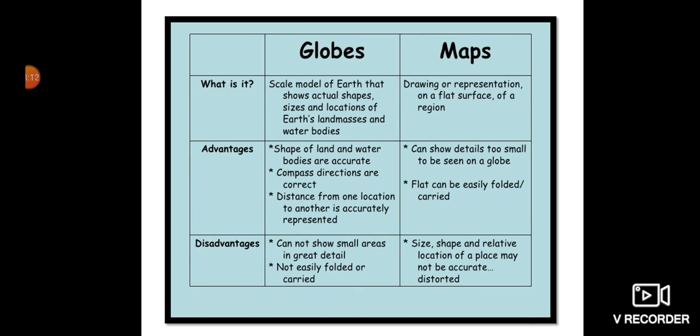Now the disadvantages of globes. They cannot show small areas in greater detail. They are not easily folded or carried. It's very difficult to carry a globe from one place to another. Then the disadvantage of a map: the size, shape and relative locations of a place may not be accurate. Distorted means may not be correct. Size and shape can be changed. We are not able to say that this is the accurate size or shape of a particular area. So this is the difference between a globe and a map.